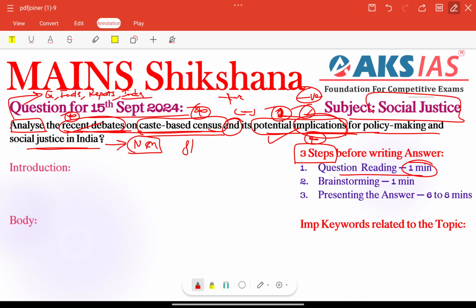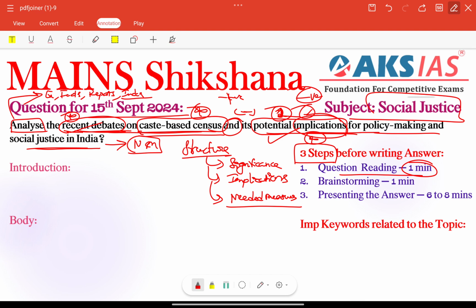So finally, the structure should be like this. First we need to provide the significance part, right? And the second important thing is the implications part. We need to provide some implications. And next we need to focus on providing some needed measures, right? A simple structure based on our question.